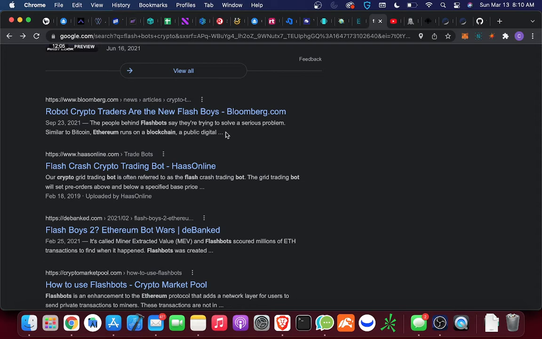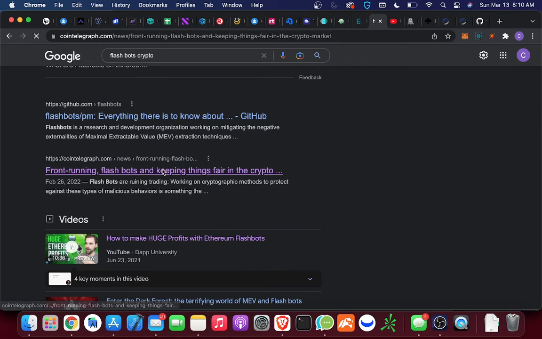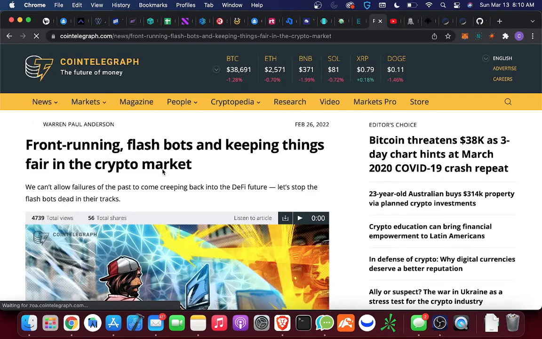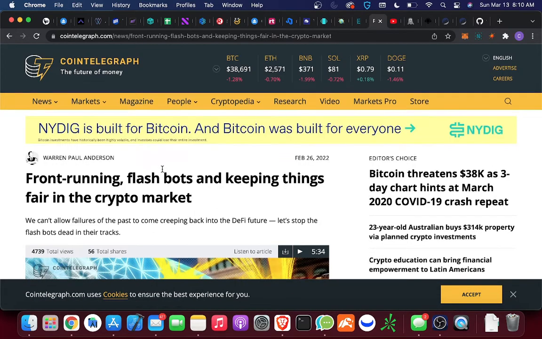As I'm studying this, I'm looking up a lot of different comments and a lot of different places, and it just kind of seemed like it's a super legit thing, you know? So the one thing I clicked on was this one right here, Coin Telegram. They usually have very, very good articles, very well put together. They do their homework. They make sure they're not trying to get anybody scammed. So I'm looking it up.